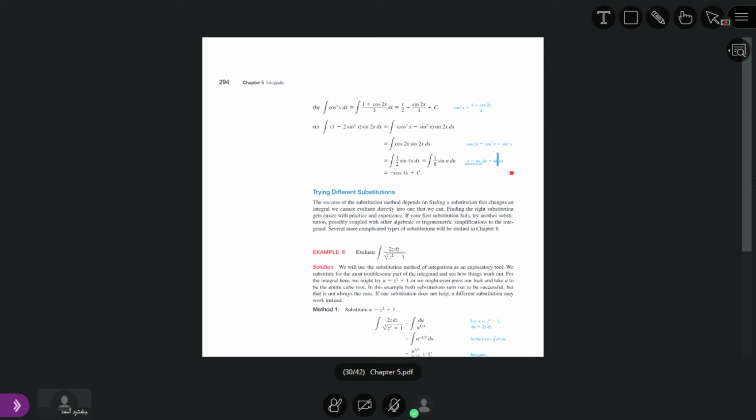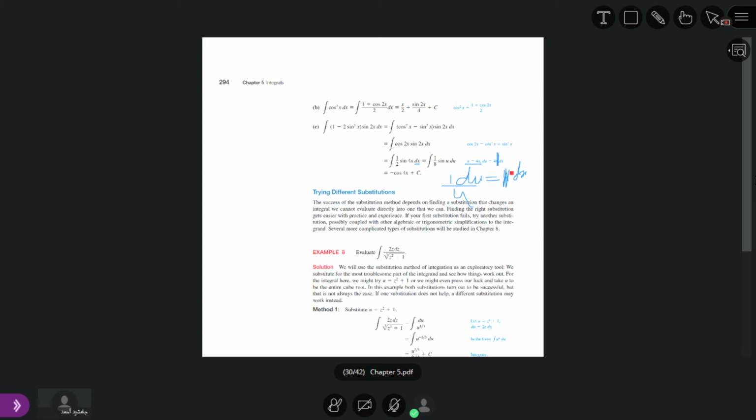So du over dx is equal to 4, so du is equal to 4 dx. But we have here simple dx, so we divide both sides by 4.